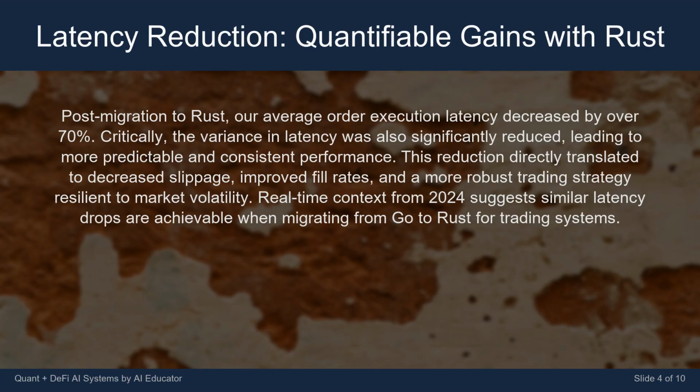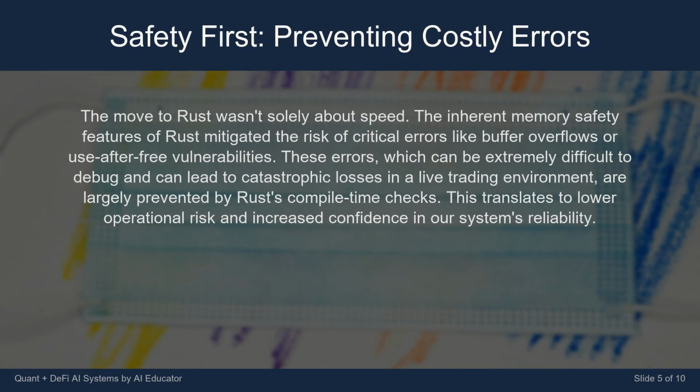Critically, the variance in latency was also significantly reduced, leading to more predictable and consistent performance. This reduction directly translated to decreased slippage, improved fill rates, and a more robust trading strategy resilient to market volatility. Real-time context from 2024 suggests similar latency drops are achievable when migrating from Go to Rust for trading systems. The move to Rust wasn't solely about speed.